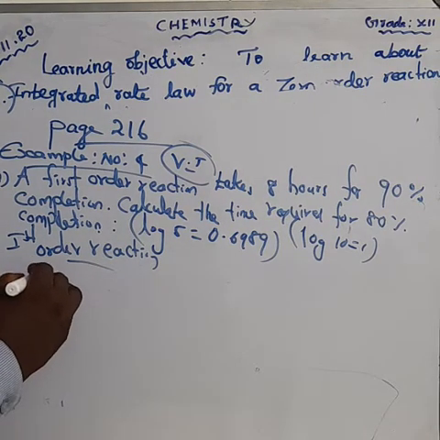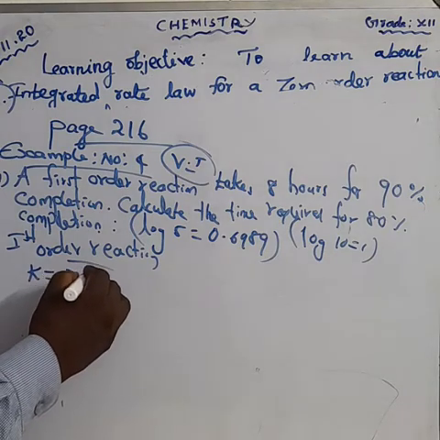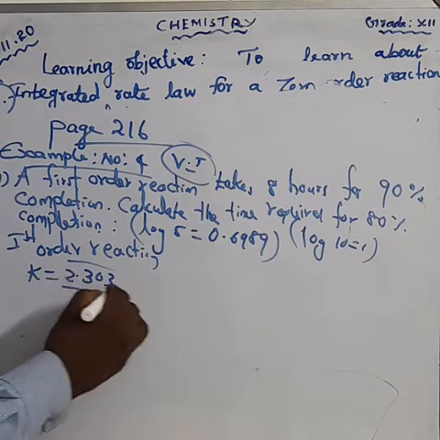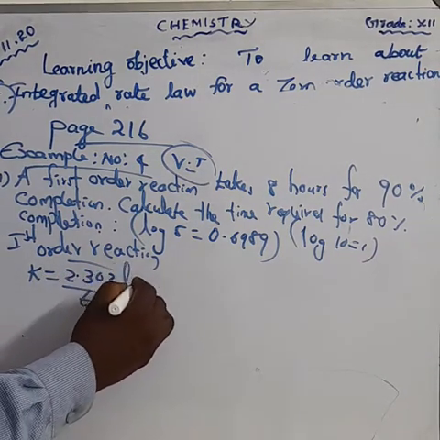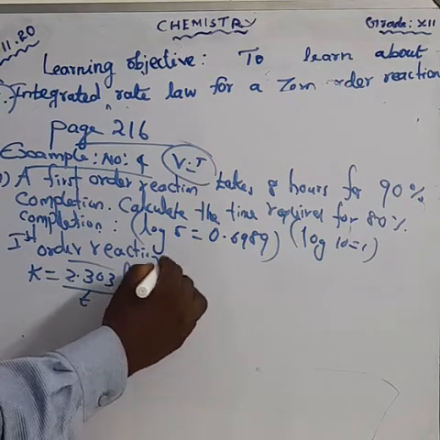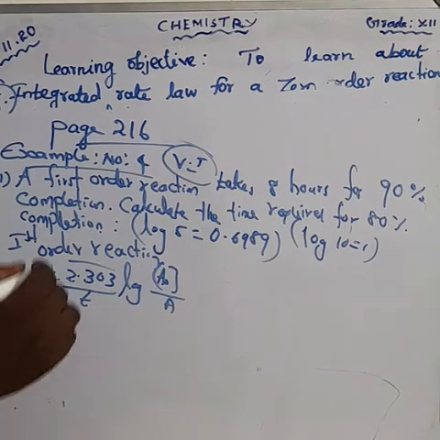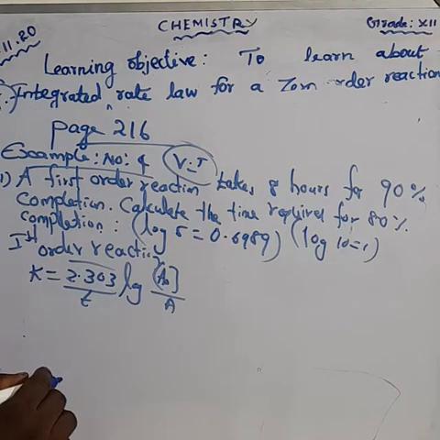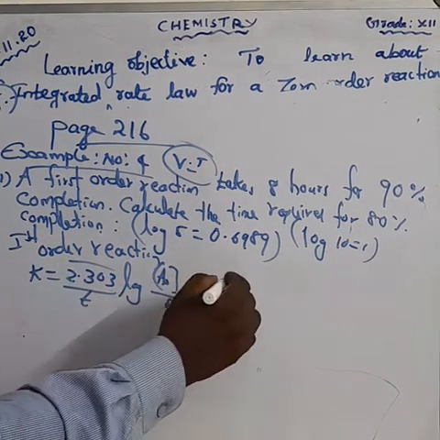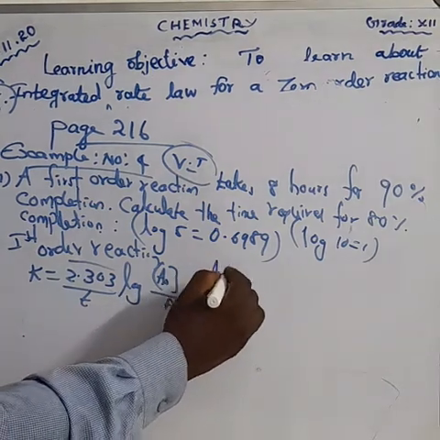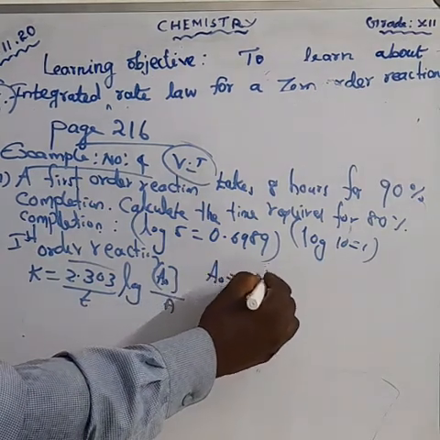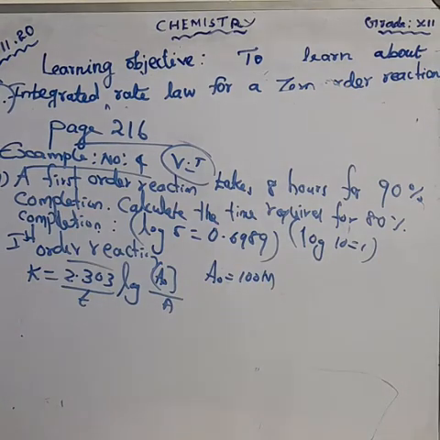K is equal to 2.303 by T log A naught divided by A. Here, what about the A naught? Don't forget that A naught is 100 m.